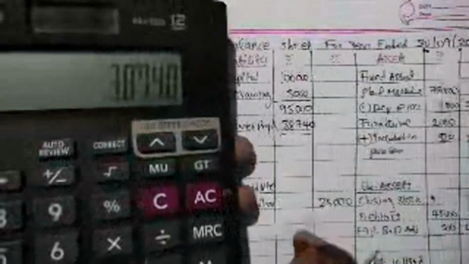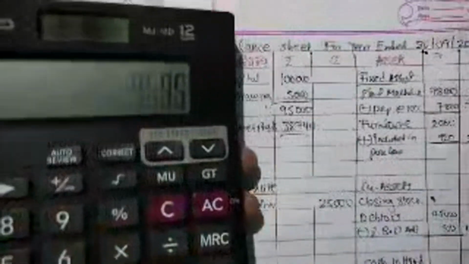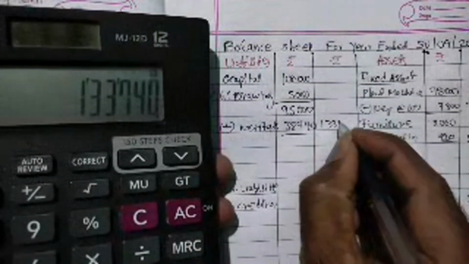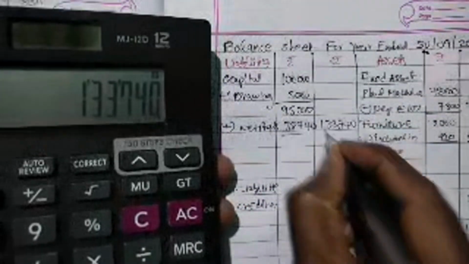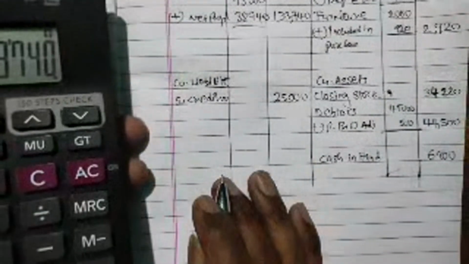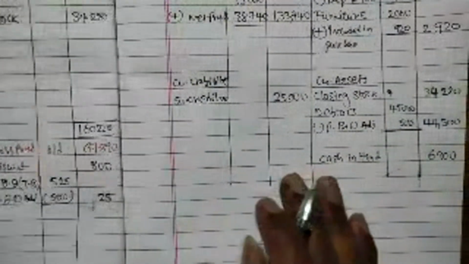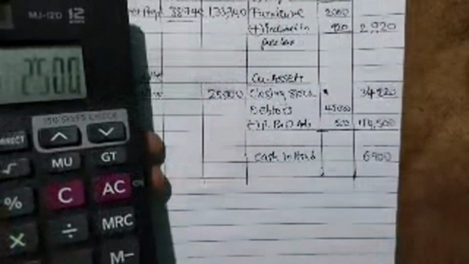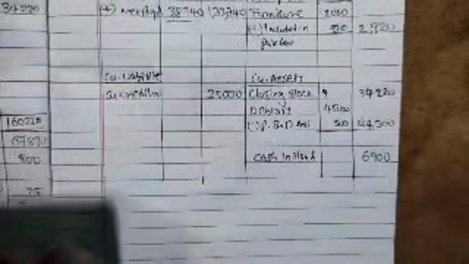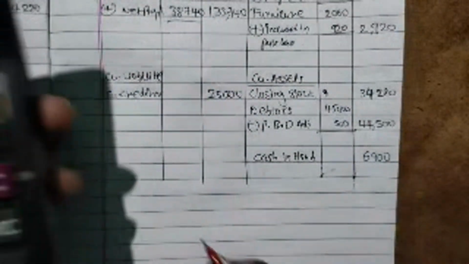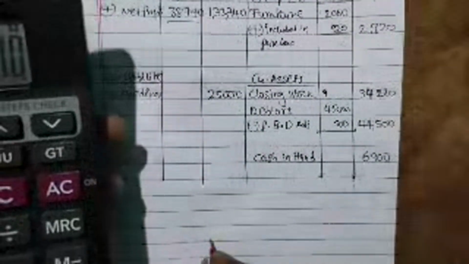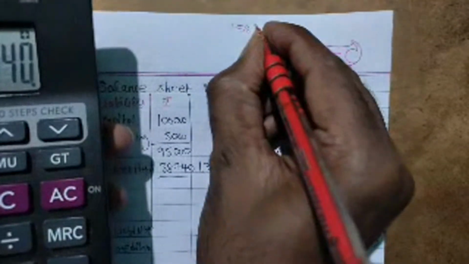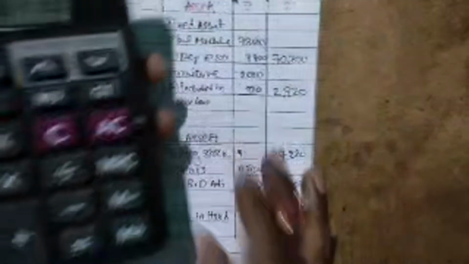So 38,740 plus 95,000, 1,33,740, right? And plus 25,000. Balance sheet liabilities side we are getting 1,58,740.